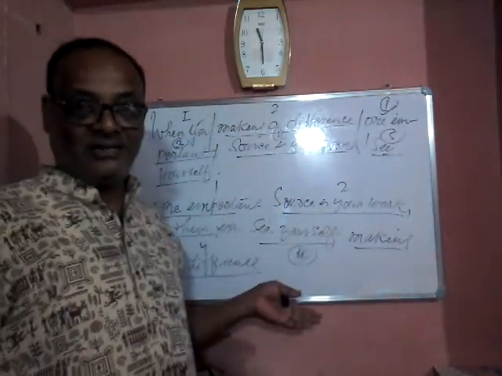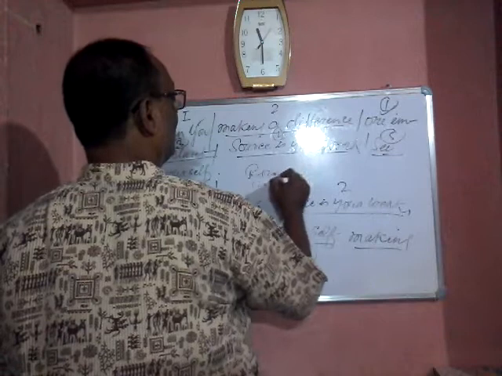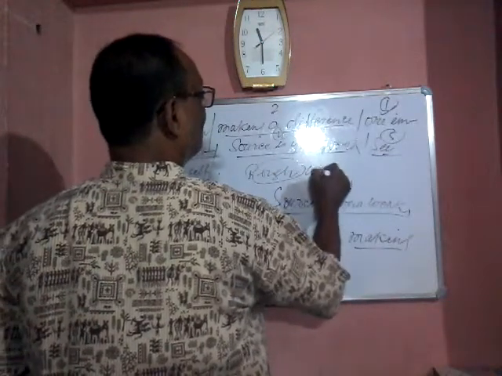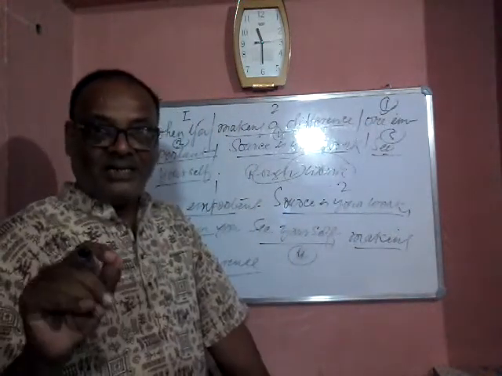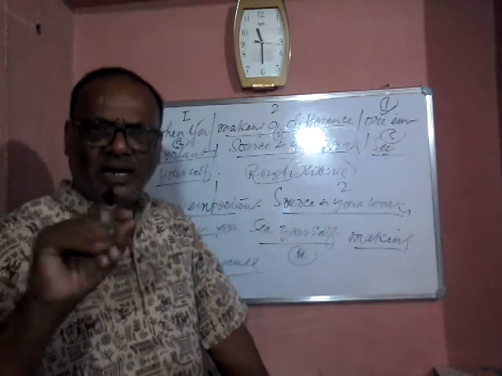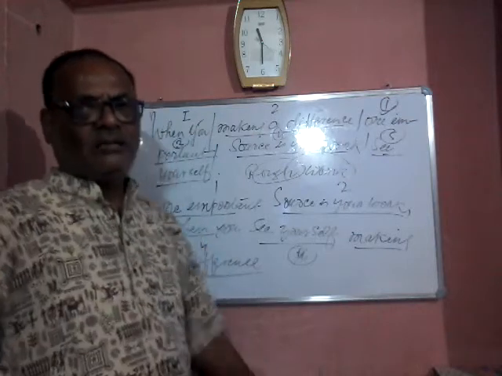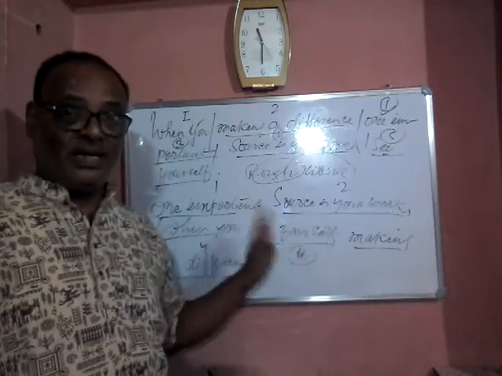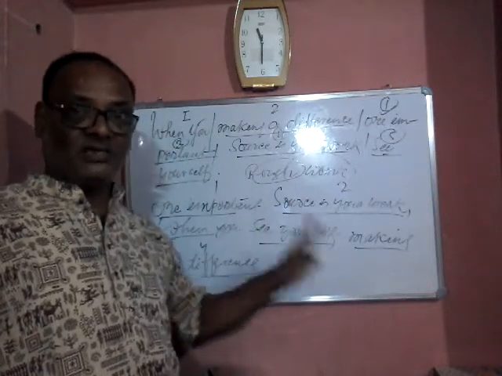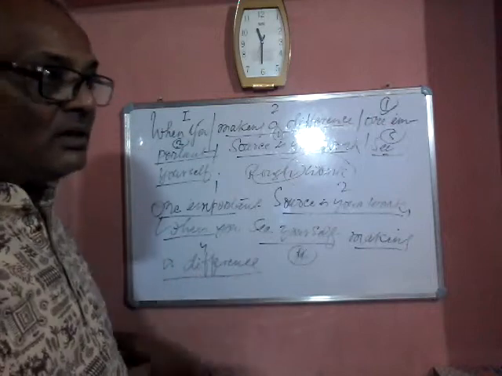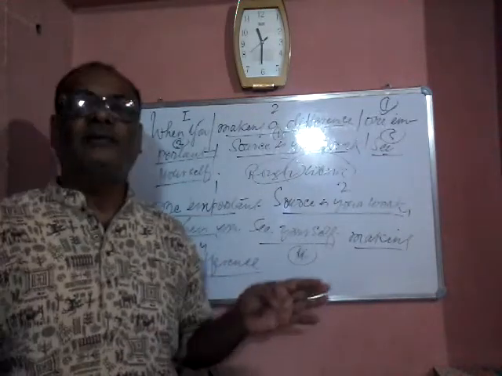Then read the sentence. Rough work is very important. For a jumbled sentence, rough work is very important. If you are writing the sentence, please write it in rough work and try to read it. The very first thing, try to write, then count the words, whether all the words are included. Six words, then six phrases are written. Okay, the next step, whether the sentence is meaningful or not. If it is meaningful, then go ahead.